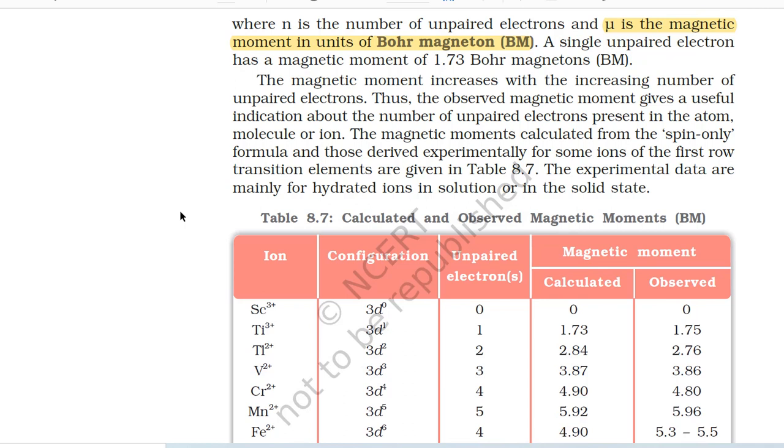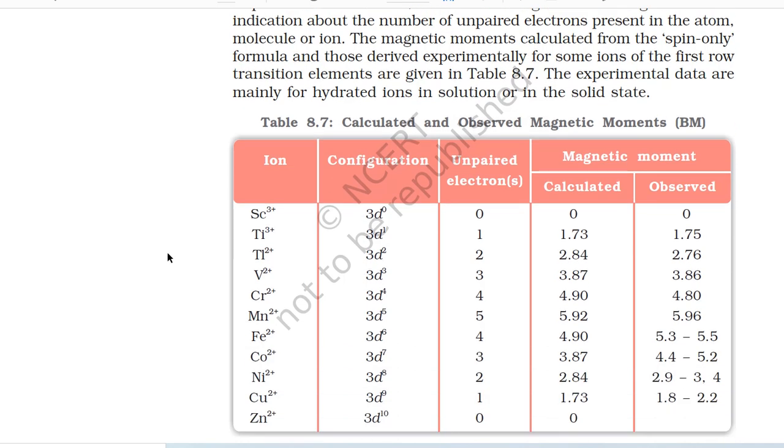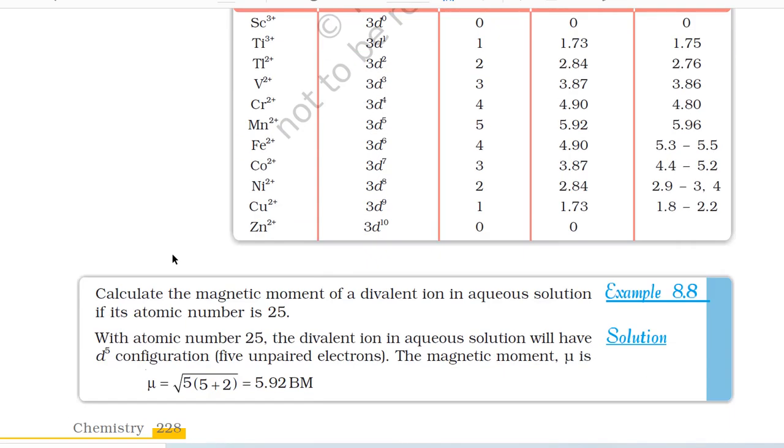The magnetic moment increases with the increasing number of unpaired electrons. Thus, the observed magnetic moment gives a useful indication about the number of unpaired electrons present in the atom, molecule or ion. The magnetic moments calculated from the spin-only formula and those derived experimentally for some ions of the first row transition elements are given in table 8.7. The experimental data are mainly for hydrated ions in solution or in the solid state. Table 8.7: Calculated and observed magnetic moments (Bohr magneton).